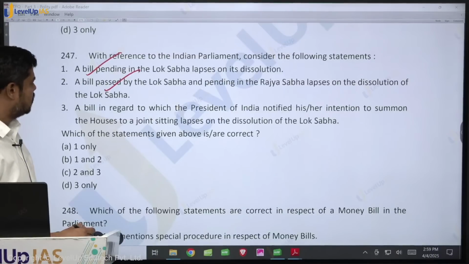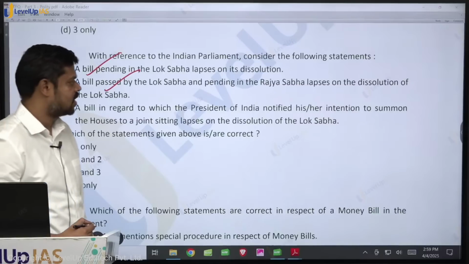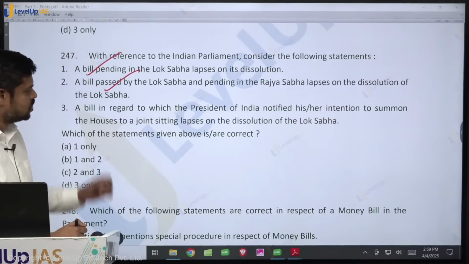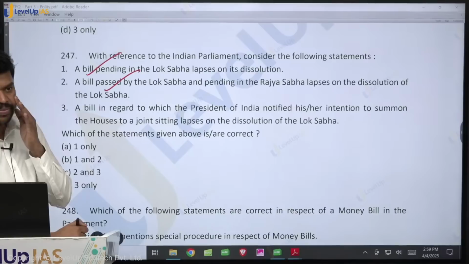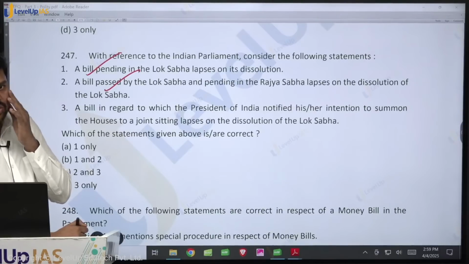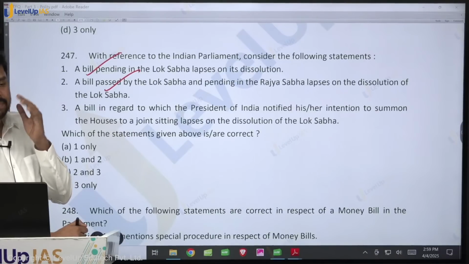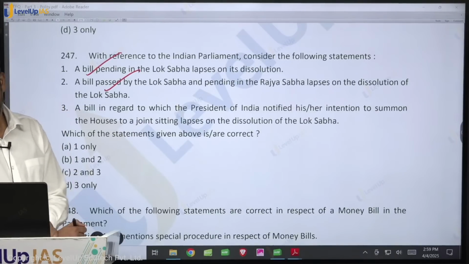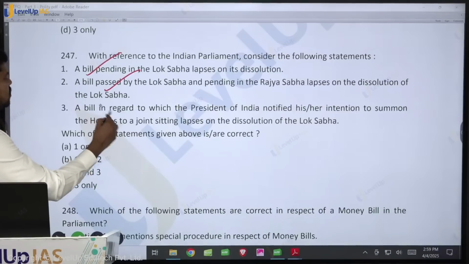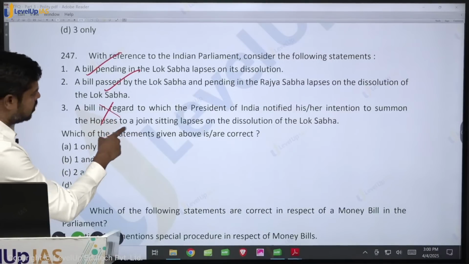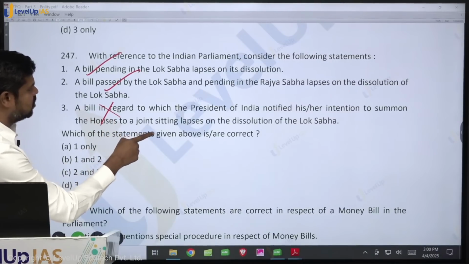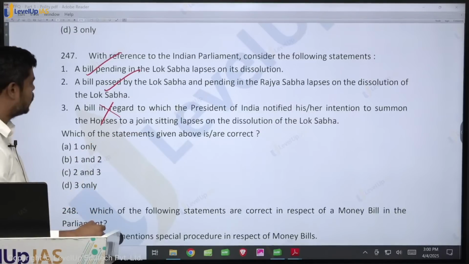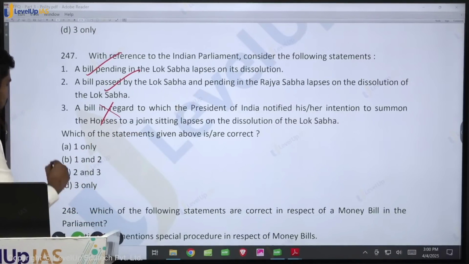A bill in regard to which the President of India has notified his or her intention to summon the House to a joint sitting lapses on its dissolution. So though it has got a relation to the Lok Sabha, because the President is already involved in the process, therefore this bill is unlikely to lapse. Okay, so this is wrong. Joint sitting lapses on dissolution of Lok Sabha, it will not lapse. So what is the answer here? 1 and 2 only.